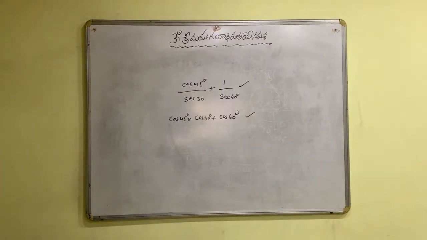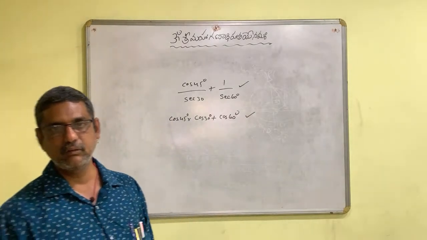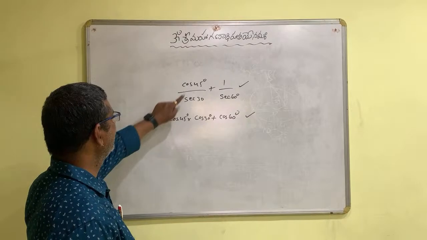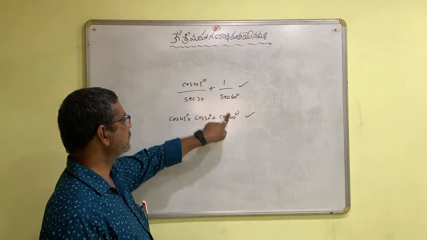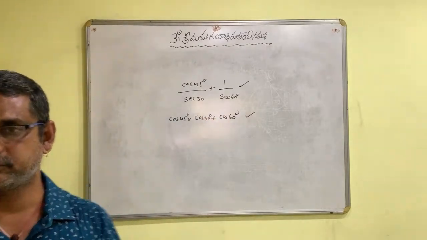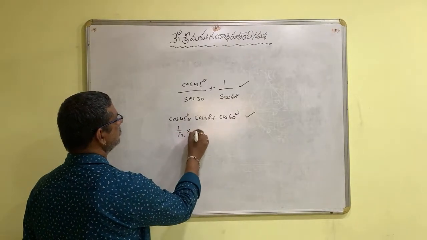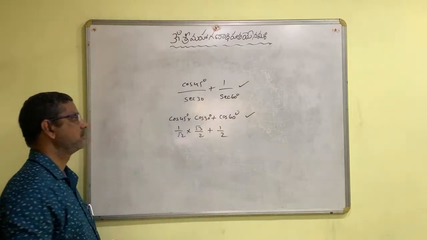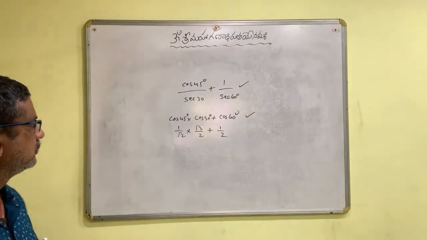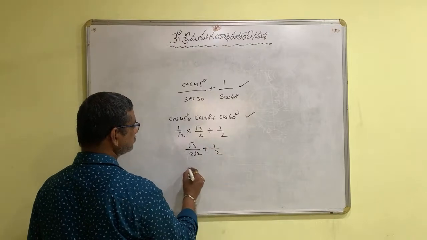If you have some understanding of trigonometric ratios, you can write cos 45 into 1 by secant 30 as cos 30, plus 1 by secant 60 as cos 60. Now values: 1 by root 2, root 3 by 2, 1 by 2. Now root 3 by 2 root 2 plus 1 by 2.